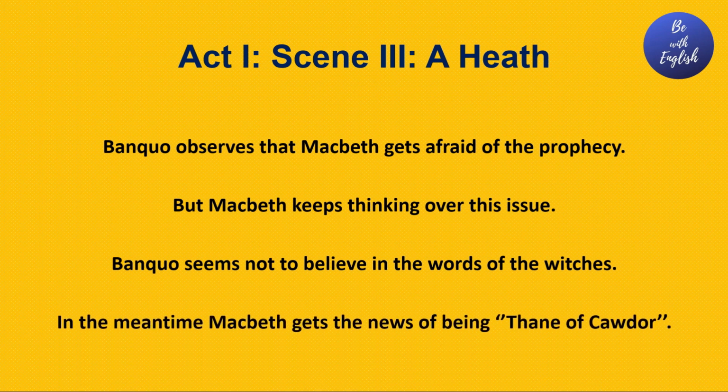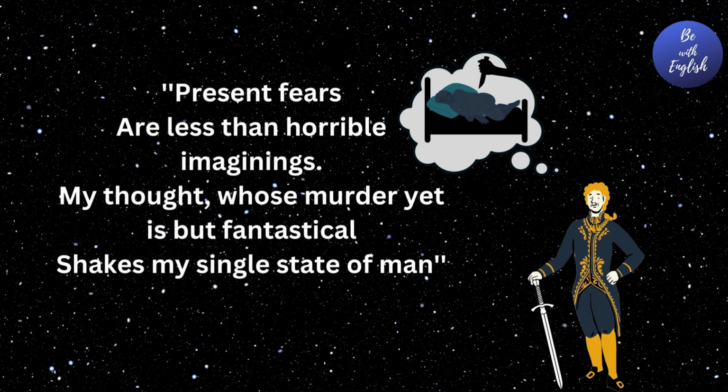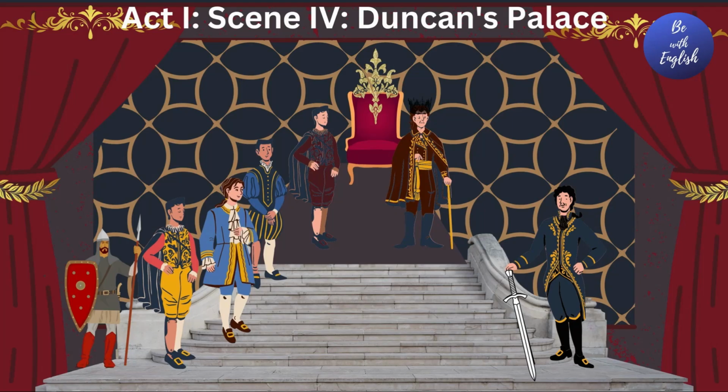In the meantime, Macbeth gets the news of being Thane of Cawdor because it is his reward from the King Duncan. He thinks that the words of the witches are true, and these words will be true in future because he has become the Thane of Cawdor within this time. Now Macbeth thinks that the third prophecy must be true. That means he is going to be the king. But he thinks that only by murder it is possible to be the King of Scotland.